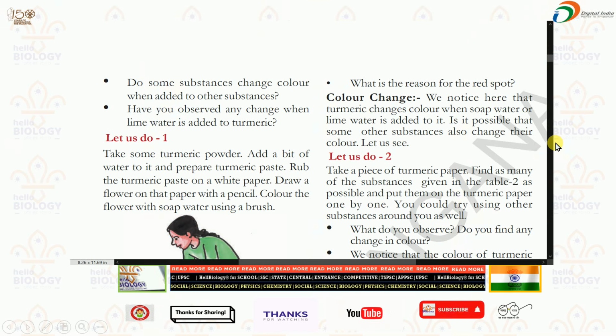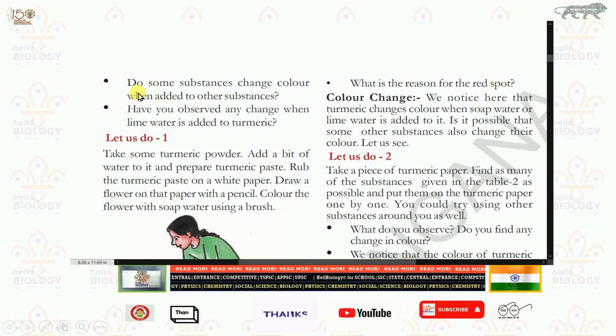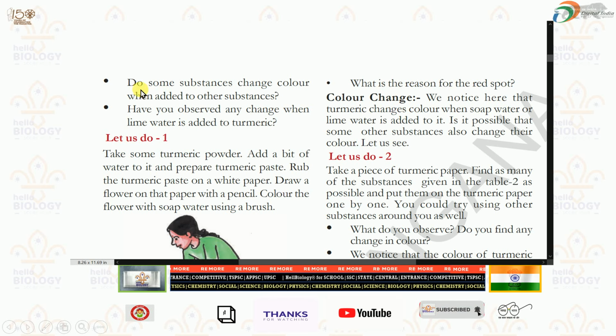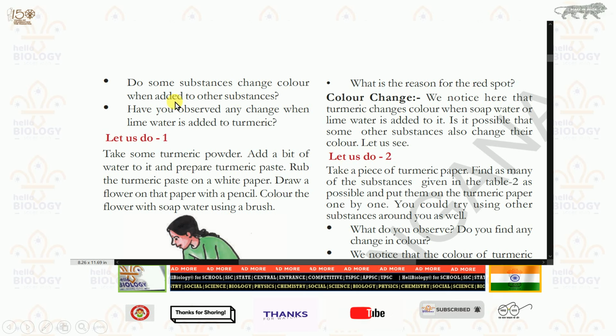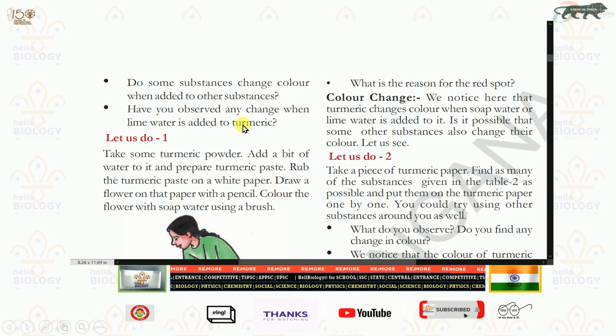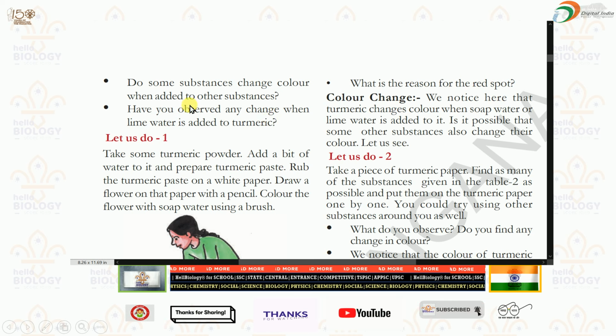And you can see here: do some substances change color when added to other substances? Yes, for example, if you add turmeric powder, haldi powder, to lemon, it will change into a different color. Have you observed any change when lime is added to turmeric? Definitely there will be a change. And what is that? Here a beautiful activity is there. We will explain it in tomorrow's class.